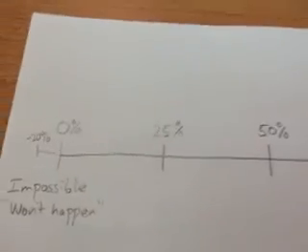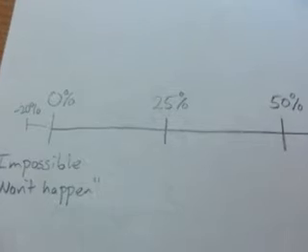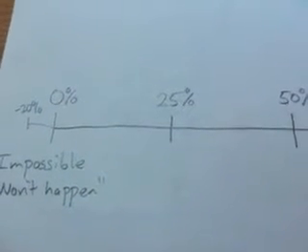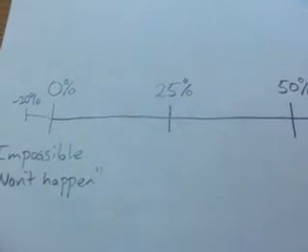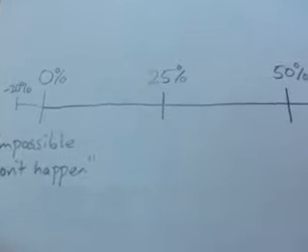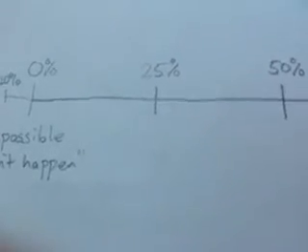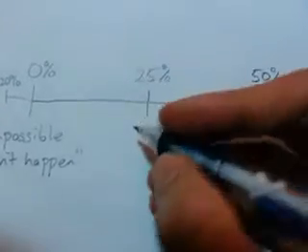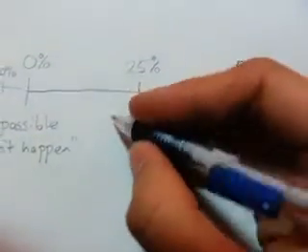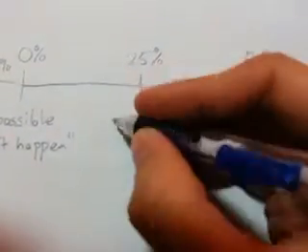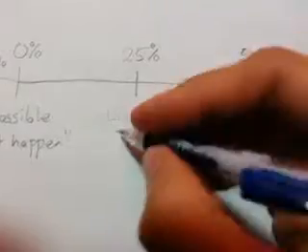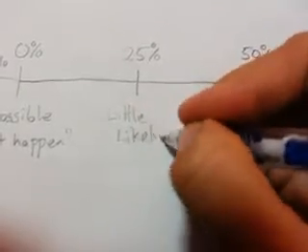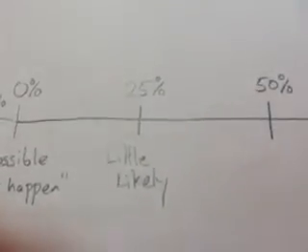But then, how about if I said 25% chance? Would you bring an umbrella? Maybe, but maybe you're not that worried about it, right? So, when I see that, I would write something like, somewhat likely. A little likely, maybe. Right? It's a little likely.